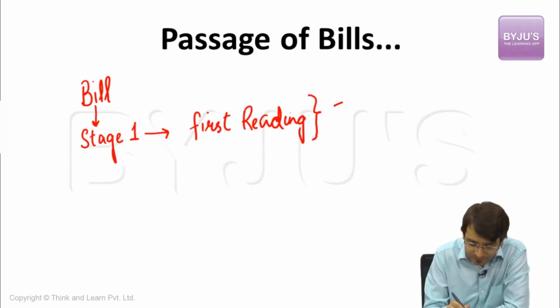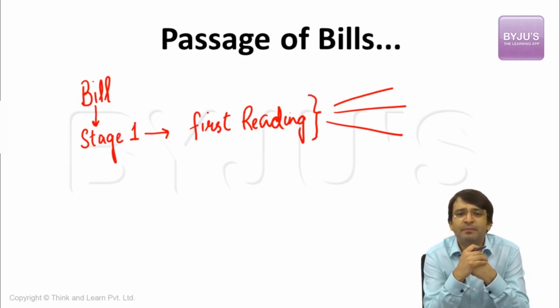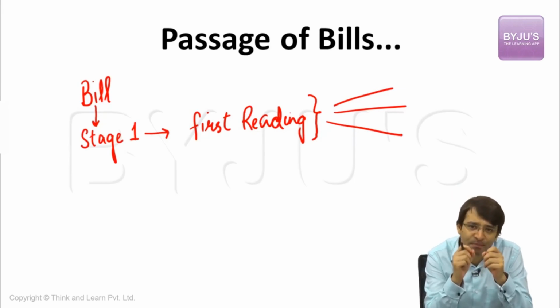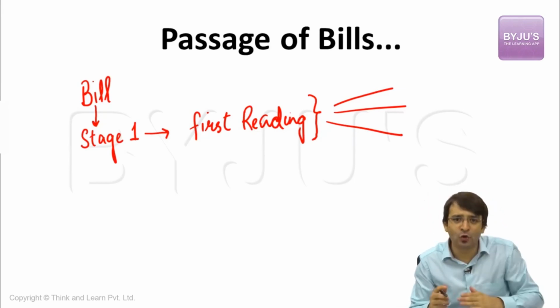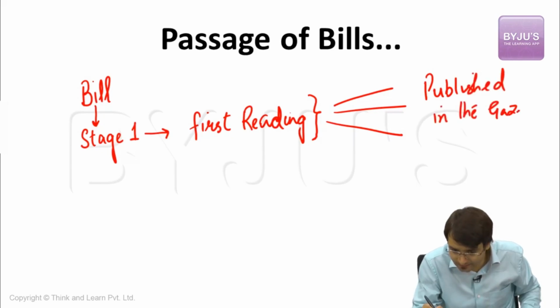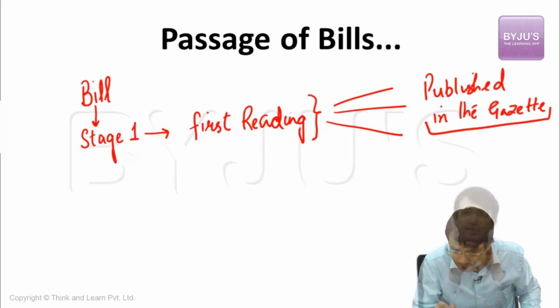With the introduction of this bill, the member of the parliament gives a speech where he talks about what it is that he wants to achieve by tabling this bill, why this bill should be passed in the parliament, what are the objectives of this bill. After the speech is over, when this bill is tabled on the floor of the house, this bill is also published in the Gazette. That means this is the first reading of the bill.